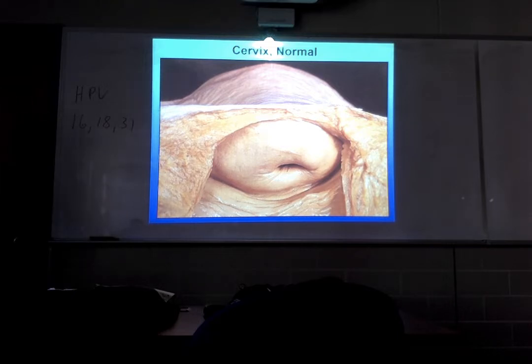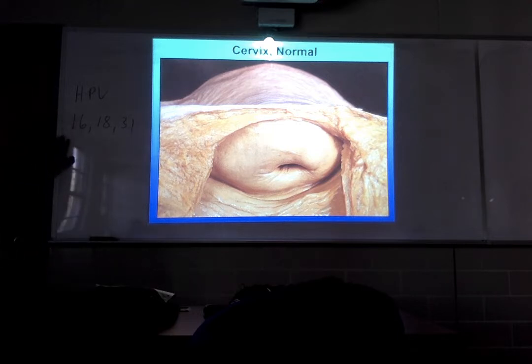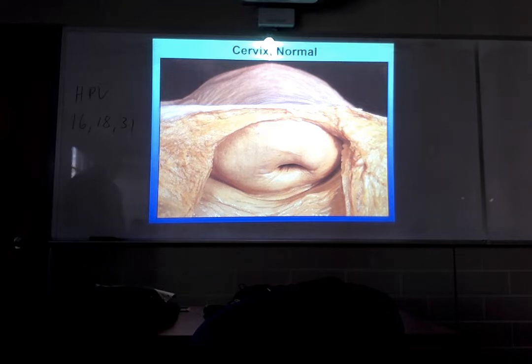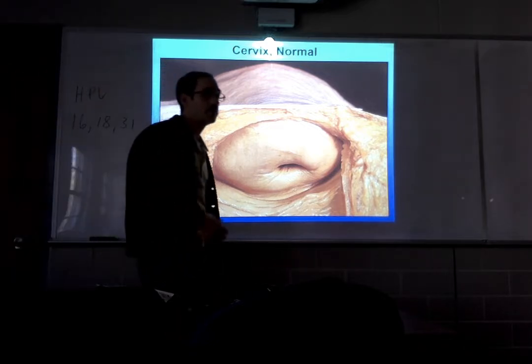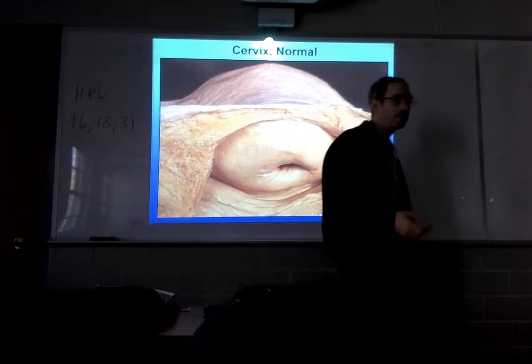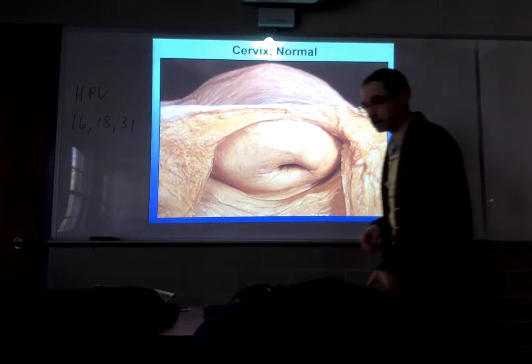Those are some common oncogenic serotypes. There are more. These are the most common. Very often, a woman will develop cervical cancer as a result of a human papillomavirus infection of the oncogenic serotype 16, 18, and/or 31. These infections generally first cause the cervical epithelium to become dysplastic. If nothing's done about it, that cervical dysplasia could evolve into a locally invasive squamous cell carcinoma.